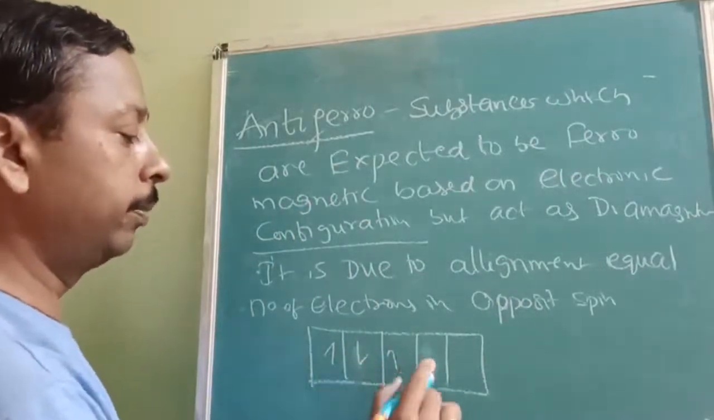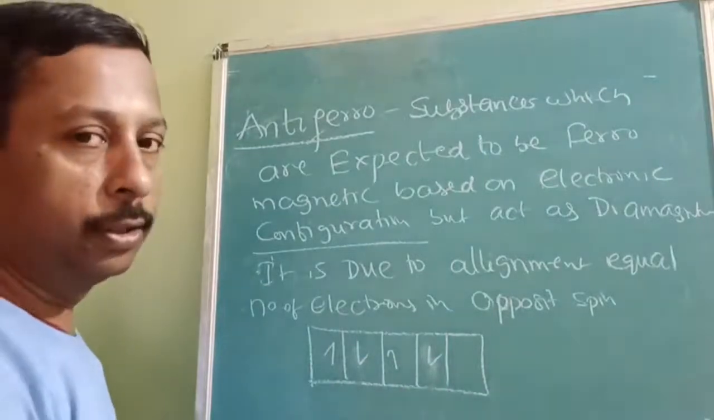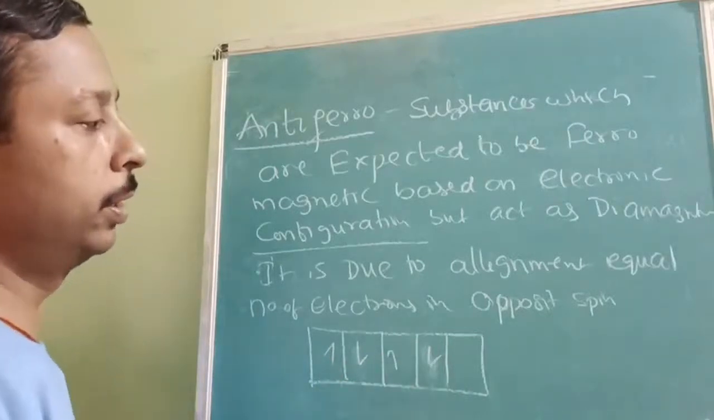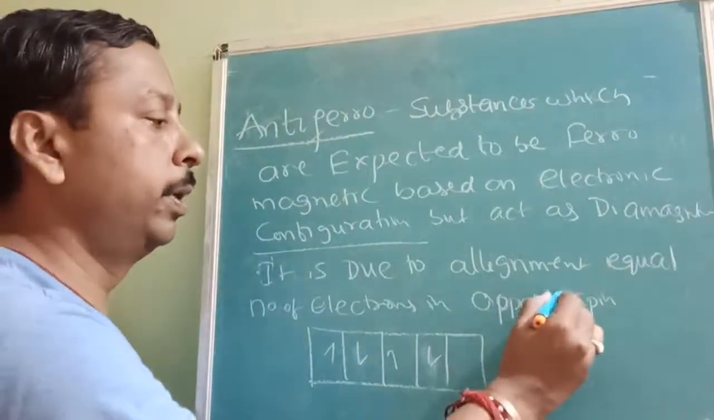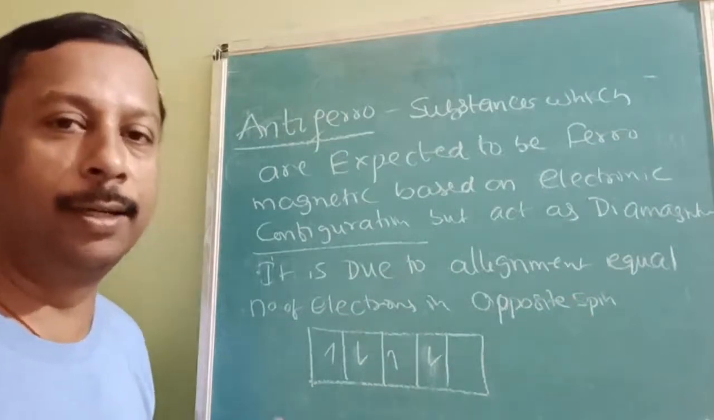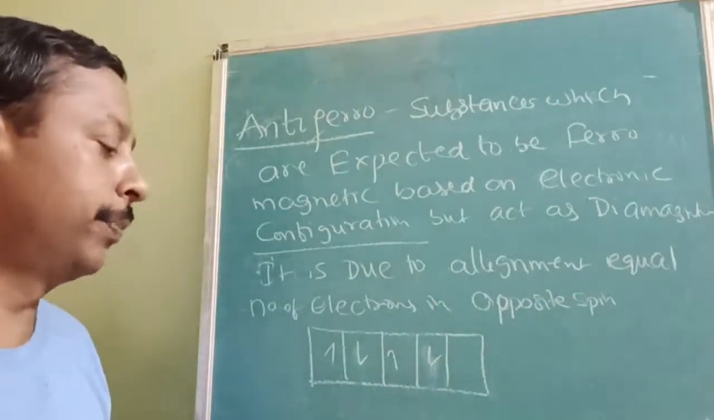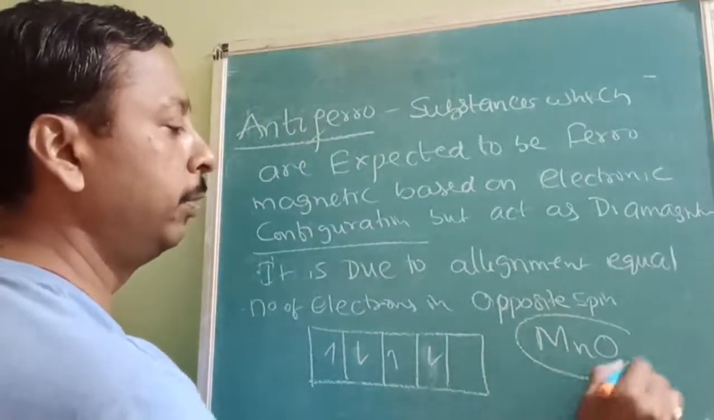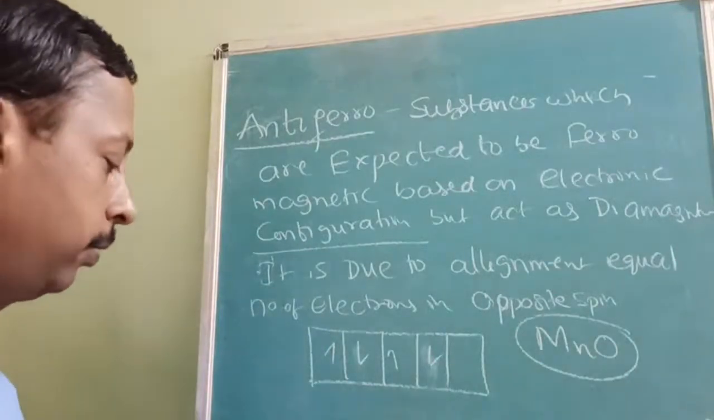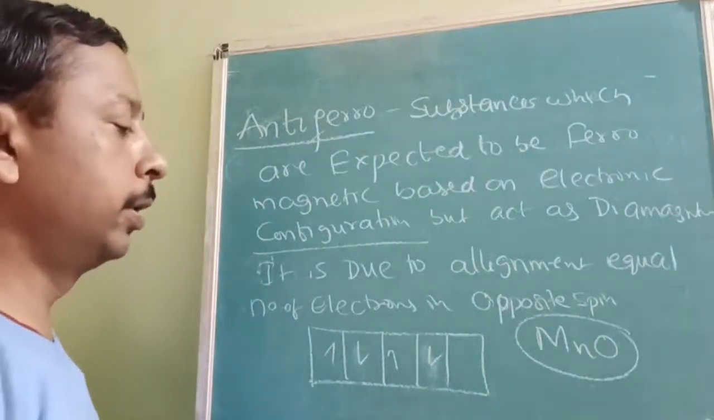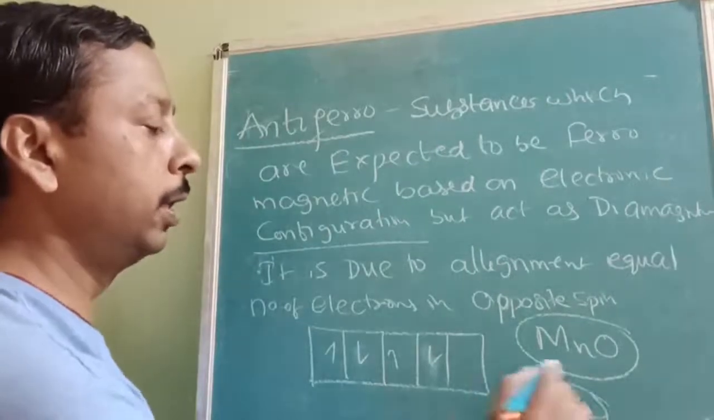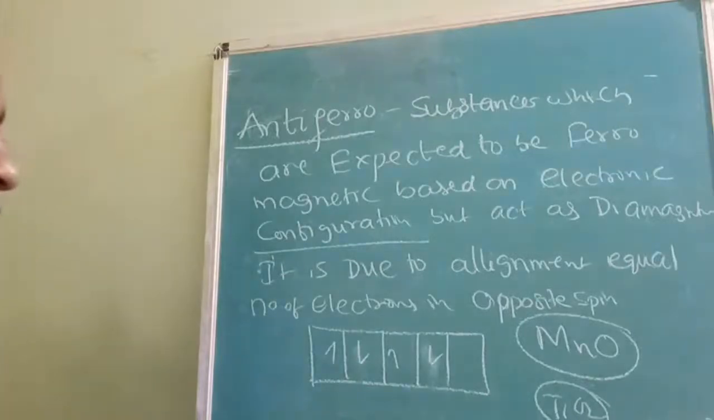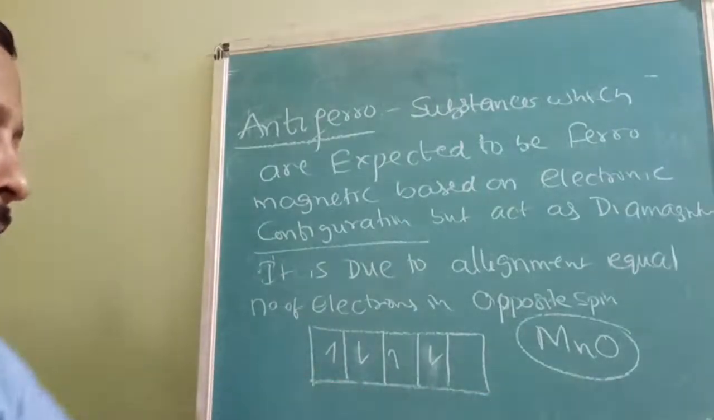But normally what happens is an equal number of electrons in opposite spin, clockwise and anti-clockwise. Actually this is not permanent; it depends upon temperature, which I will tell you at the last. Note down antiferromagnetism. Two examples are very important: MnO is antiferromagnetic, TiO2 is diamagnetic. Note this down.